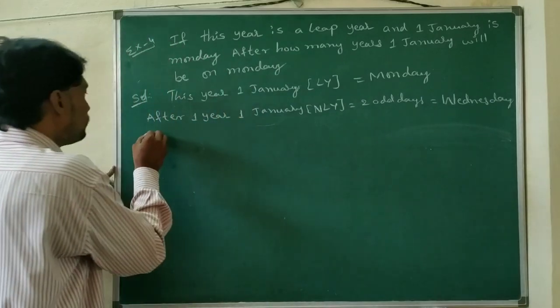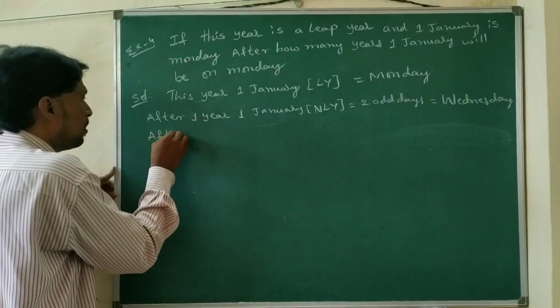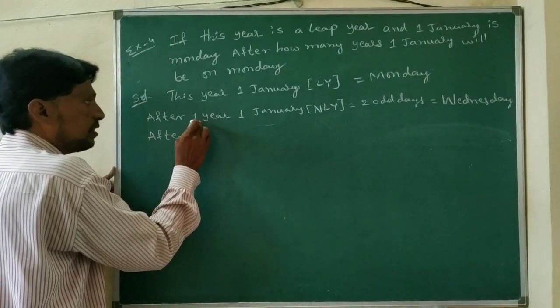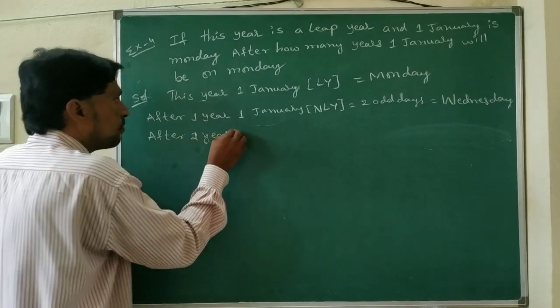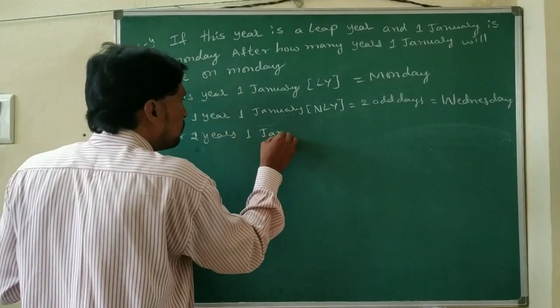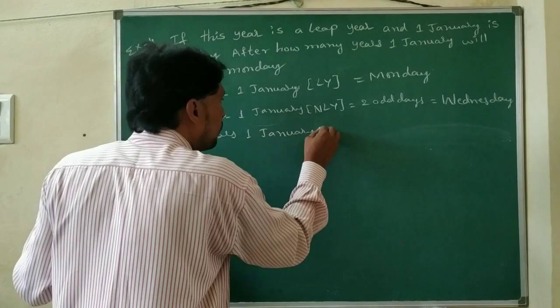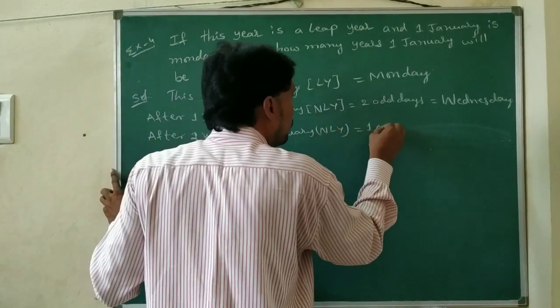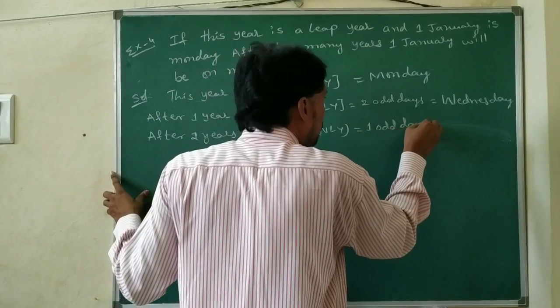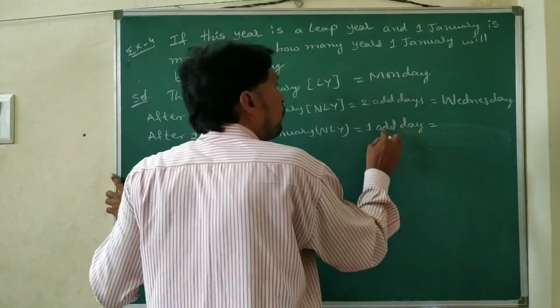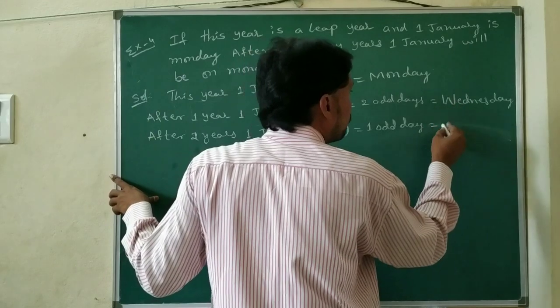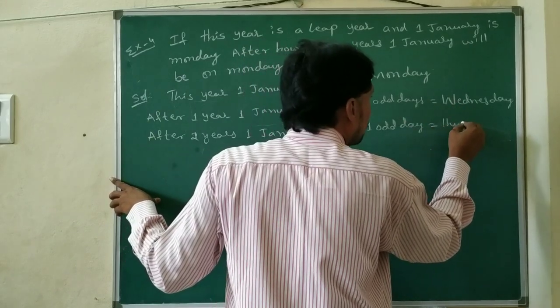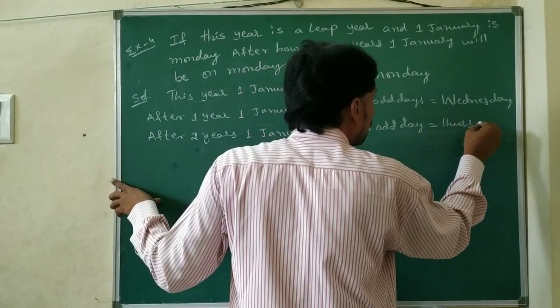Next, after 2 years, 1st January, it is also a non-leap year only. So we are getting only 1 odd day. Only 1 odd day means we can add 1 odd day. Wednesday plus 1 means we are getting Thursday.